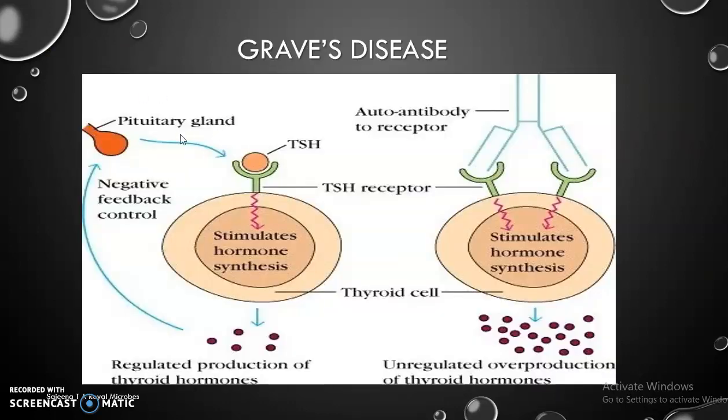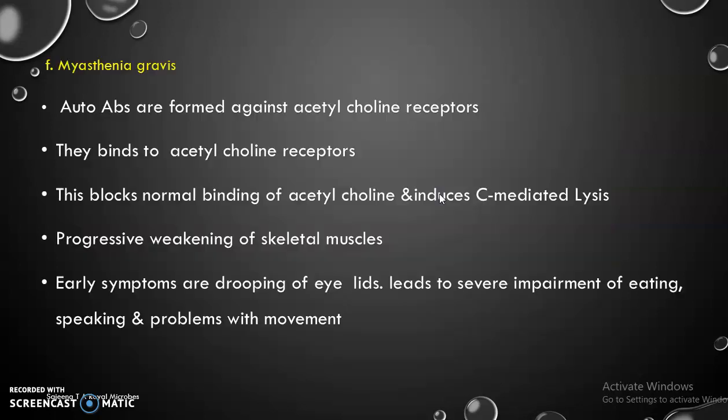This is the diagrammatic representation. This is normal functioning: the pituitary gland secretes TSH hormone, which comes and binds to the TSH receptor, stimulates thyroid cell production of thyroid hormones, and negative feedback control is present for regulating the production of thyroid hormones. But in the case of Graves' disease, autoantibodies come and bind to the receptors, stimulate the cell, and the thyroid cell starts secreting thyroid hormones. There is no negative regulation, resulting in unregulated overproduction of thyroid hormones.